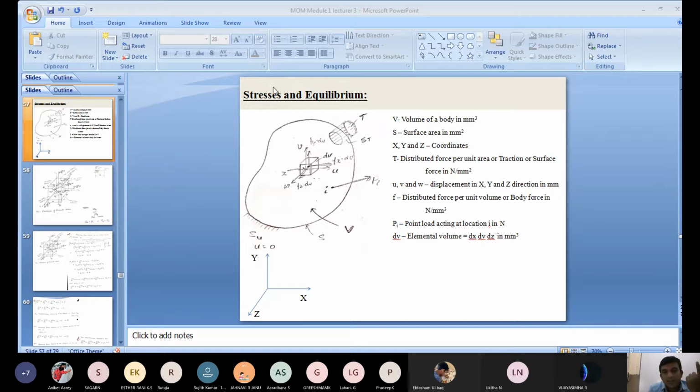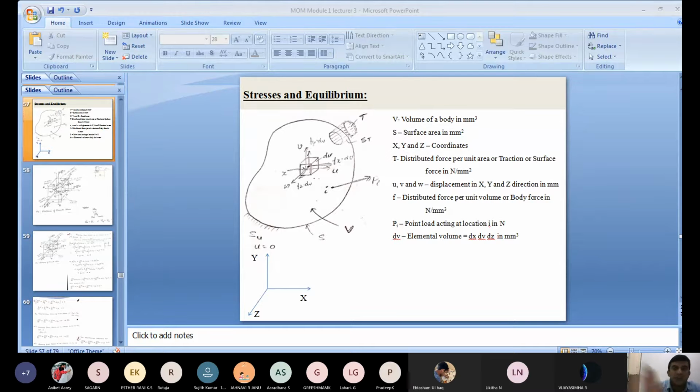Second one, the force acting over a surface area. That is called a distributed force per unit area, also called a traction or surface force, which is represented in Newton per mm square. Don't consider it as a stress here. The surface force acting over a unit area we represent as T. Consider a body; on the surface, the force is acting here.